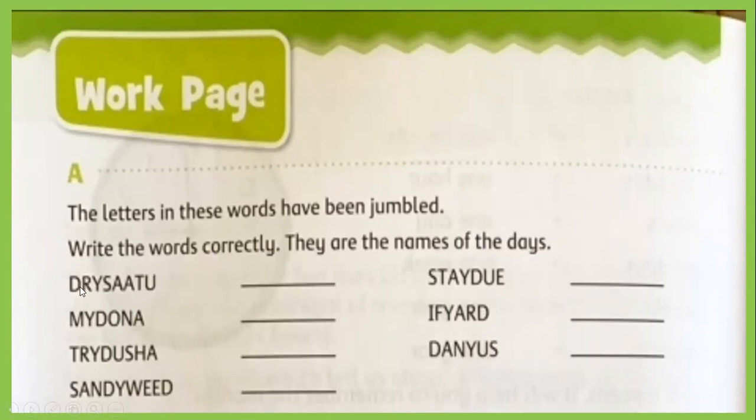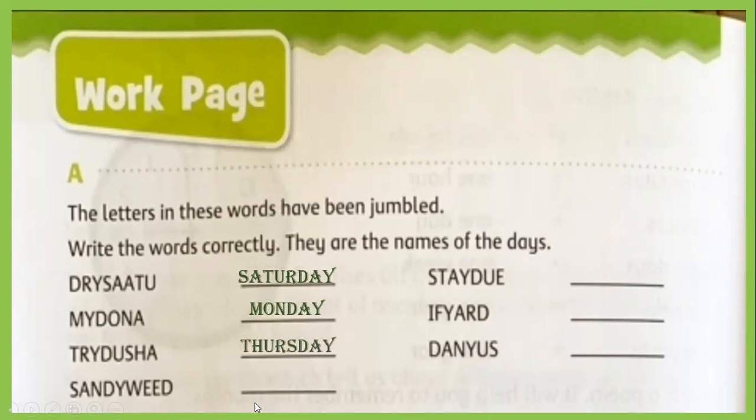Let's start first. We have here DR with D, A, and Y. It becomes day. What is left? R, S, A, T, U. It must be Saturday. Let's see. Yes, it's Saturday. Then we have MY. Which day starts from M? Monday. Monday, day. Then what is this? It's again day separated. What is left? SHUTR. It must be THUR.